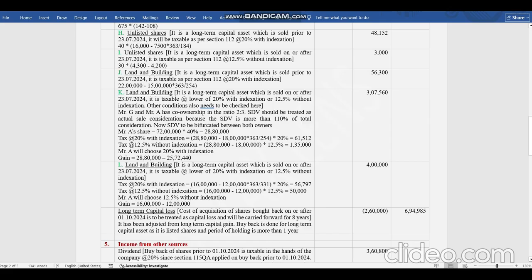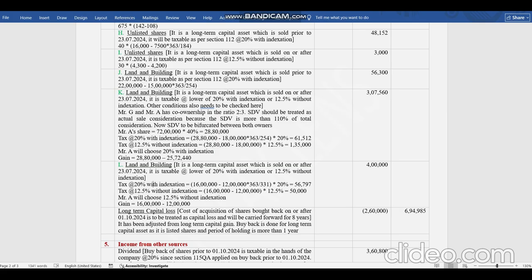Now coming to this solution, if you see over here 65 lakh is the consideration. So stamp duty value, if it is up to 65 lakh plus 10% means 6.5 lakhs. So if stamp duty value is up to 71.5 lakhs, then we can say my consideration is 65 lakh only. See, 10% is just for the check condition. It does not mean that you have to increase the consideration by 10% and show it as value. But if stamp duty value exceeds that, then you have to take stamp duty value as the consideration.